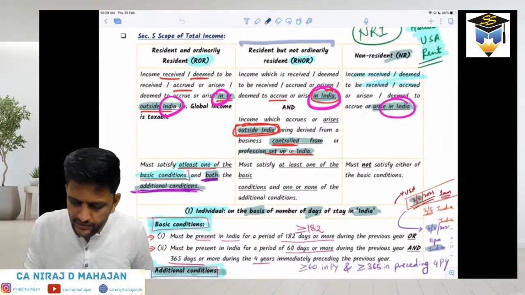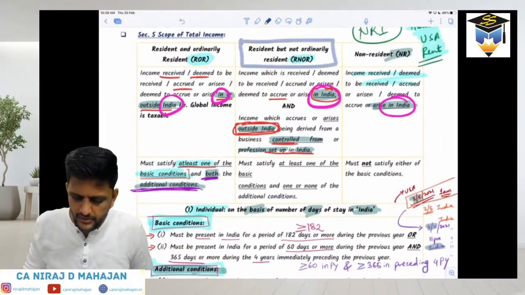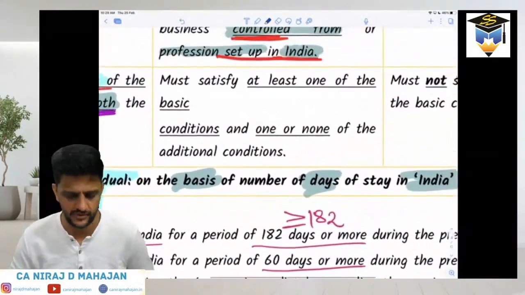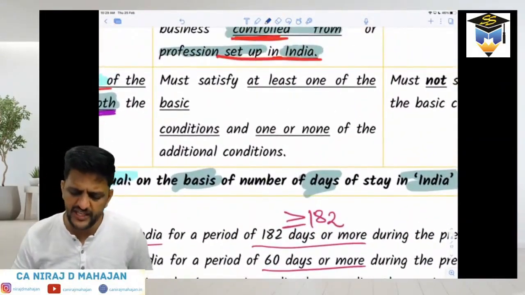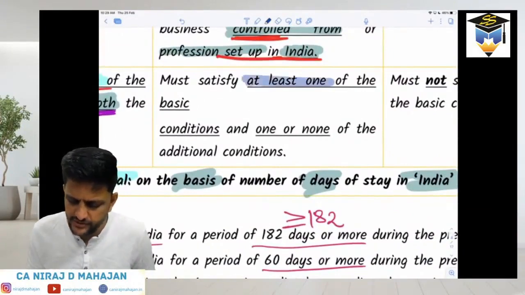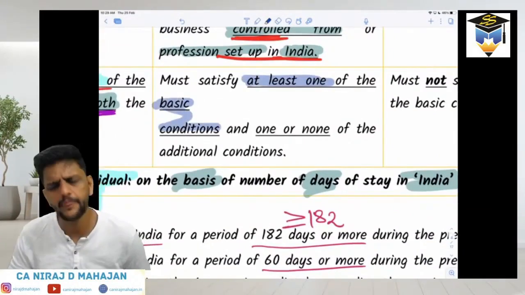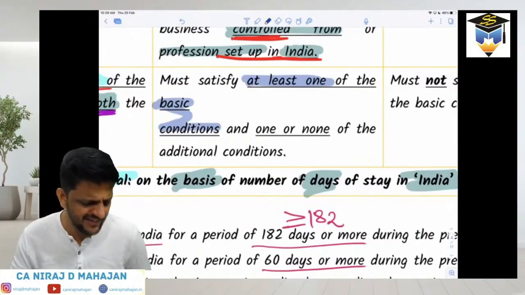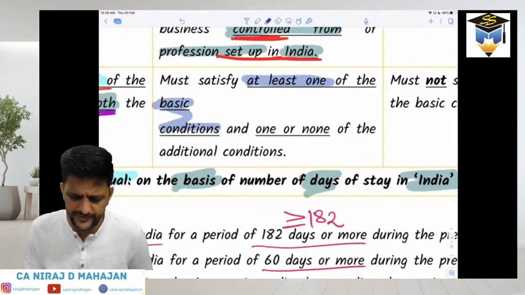RNOR. Please pay attention. To become RNOR, what happens? You must satisfy at least one of the basic conditions. Is it the same as your ROR for basic conditions?